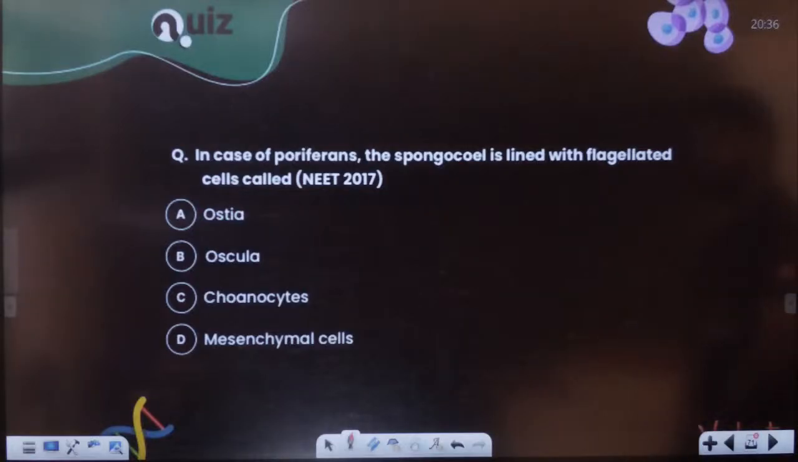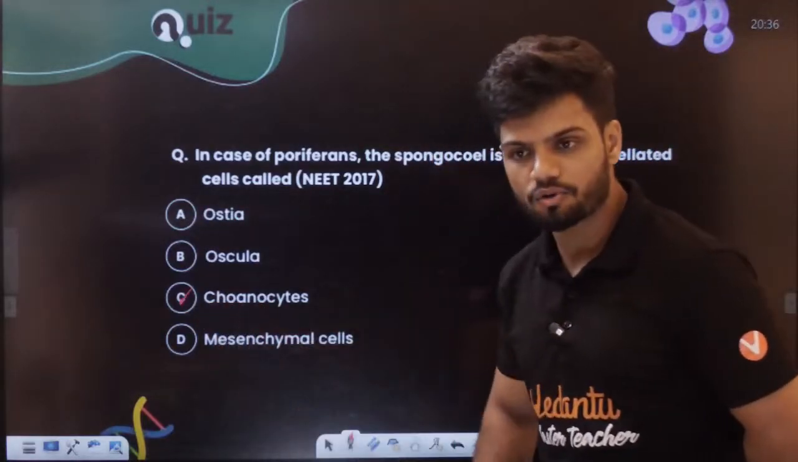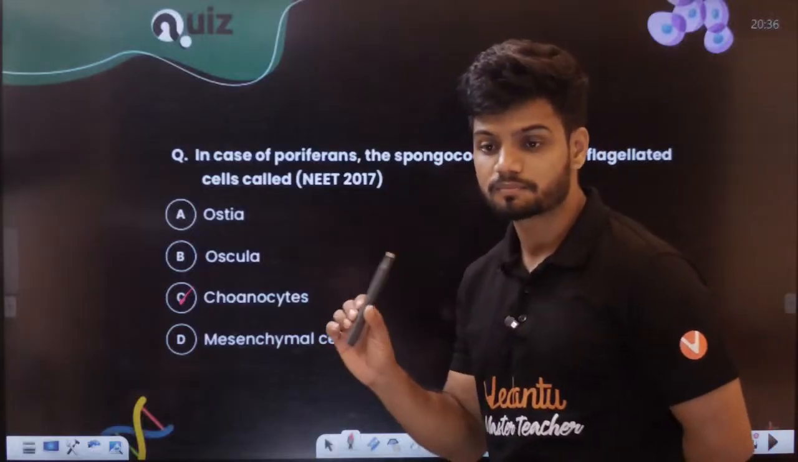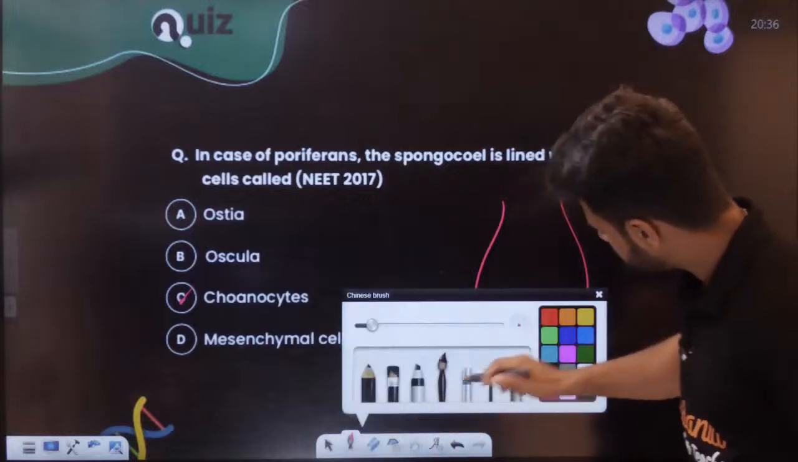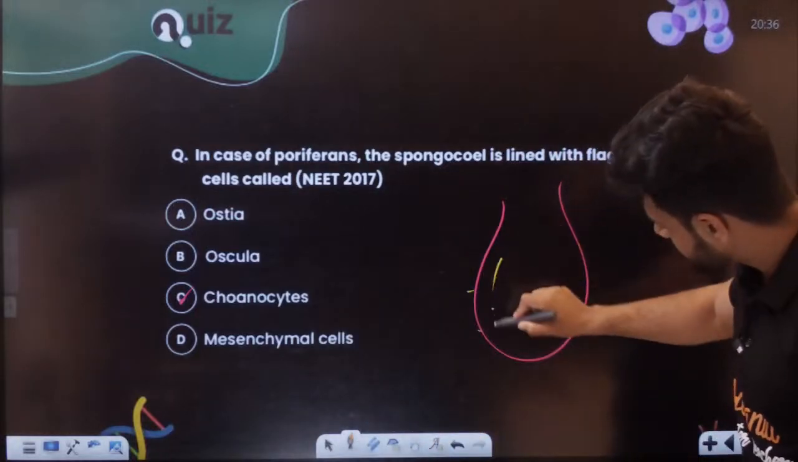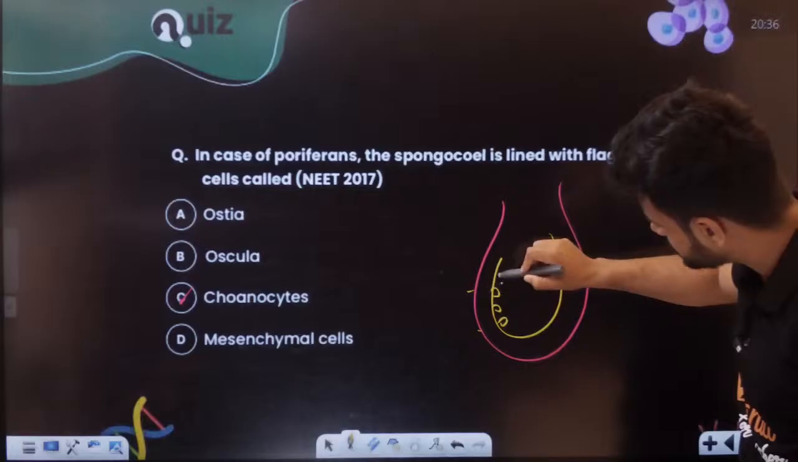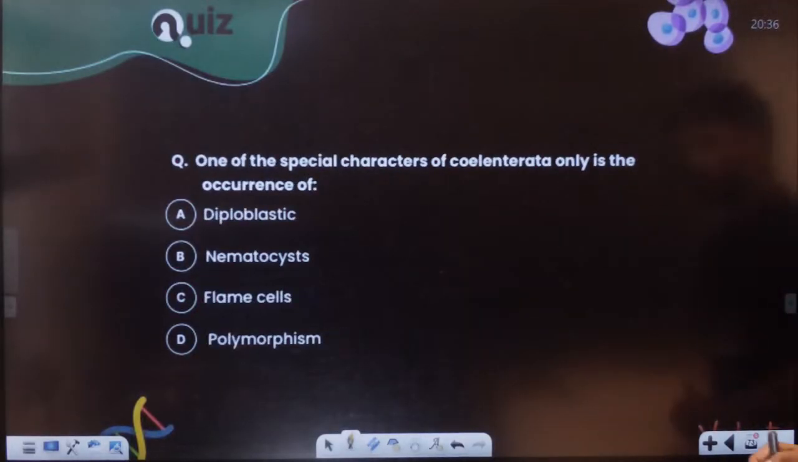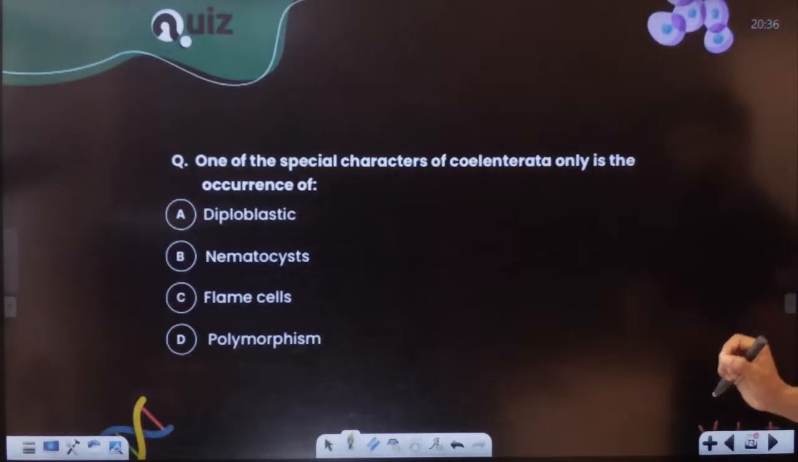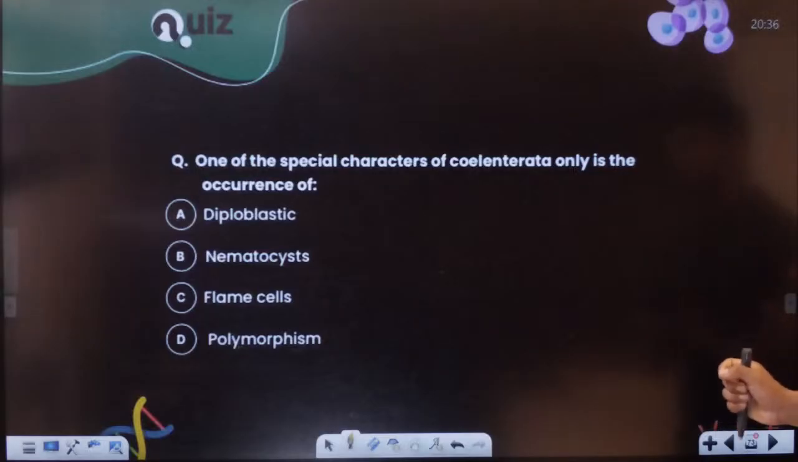In case of poriferans, the spongocoel, the middle part, has which type of cells? It has the choanocytes. Yes or no? Spongocoel is present inside. Here we have the ostia. Ostia open up into a cavity. Here we have a lot of spongocoels present. Okay, next question, students. Which of the following is a special character of Coelenterata? What exactly happens in Coelenterata?